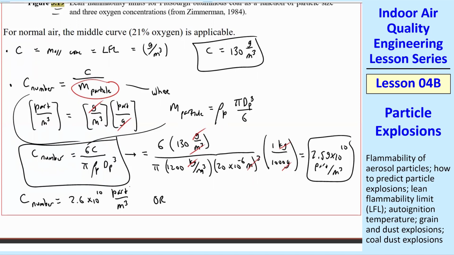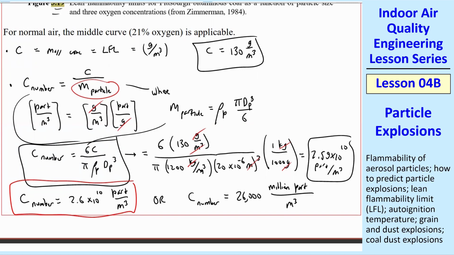Since that's such a huge number, what's actually more typical with number concentrations is to change this to millions of particles per cubic meter. So we would divide by 1,000,000, and so this would be C number. This is kind of the preferred answer if you're writing this up in a paper or something, 26,000 million particles per cubic meter. So that would be my final answer to 2 significant digits.